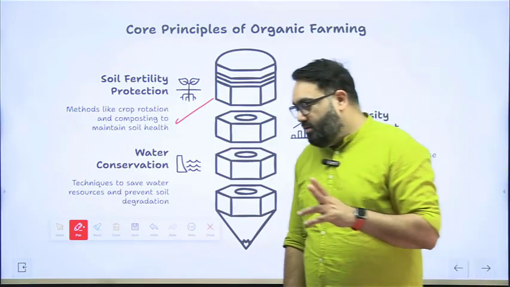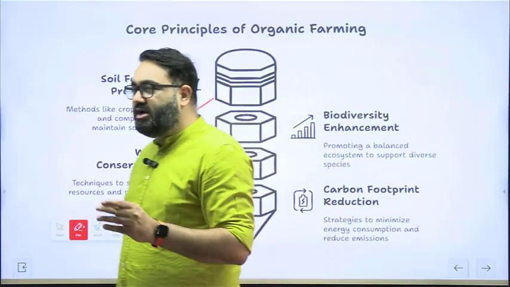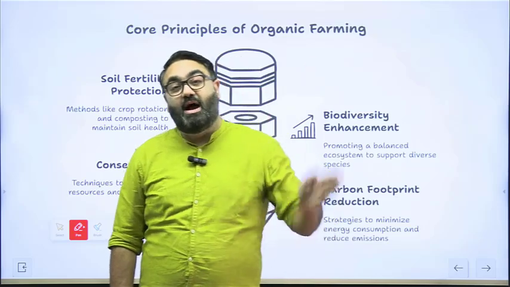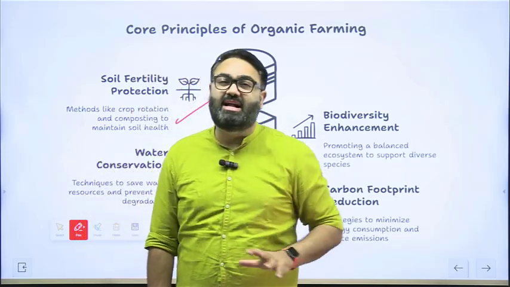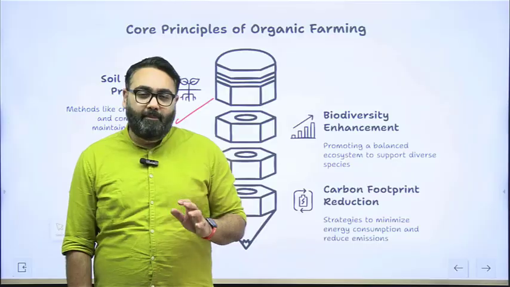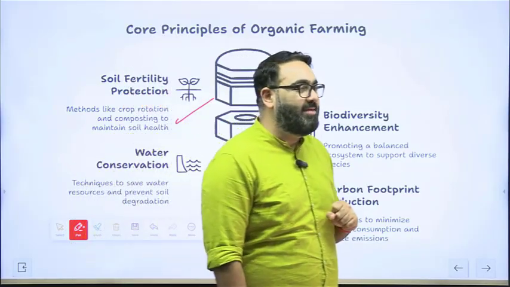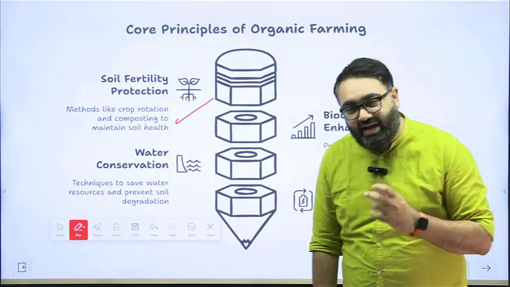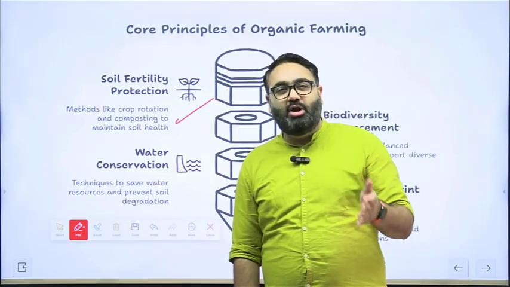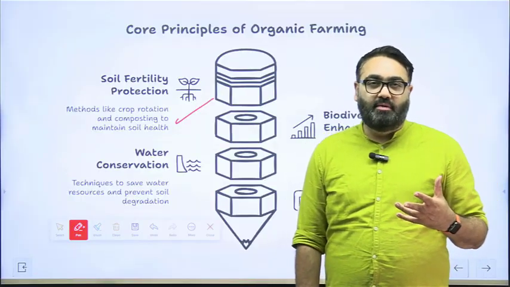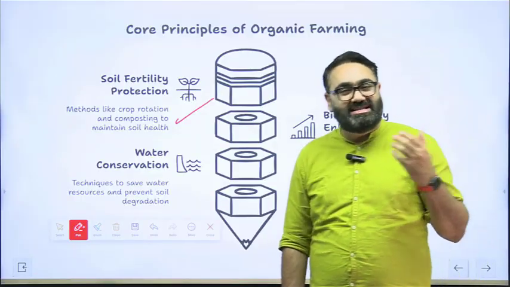For example, monoculture or monocropping, growing the same crop year after year is usually discouraged. Why? Because you're extracting the same kind of mineral or nutrients from the soil time and time again, and you're not giving enough time for the soil to recuperate or recover. That's why mixed farming, for example, is encouraged.